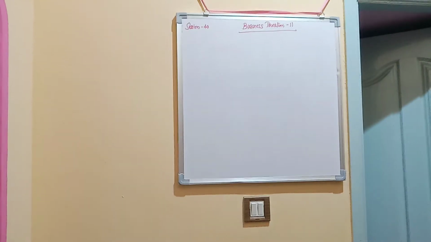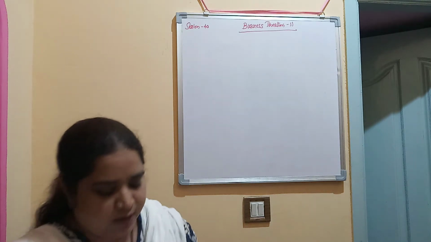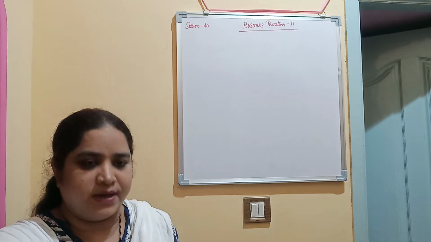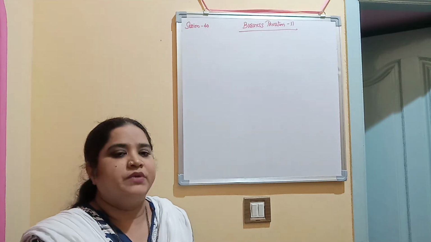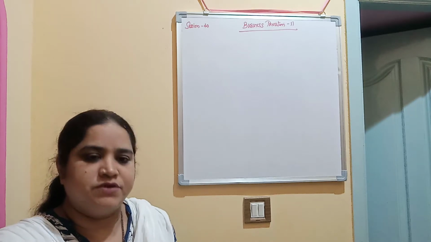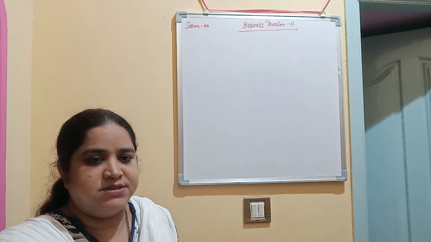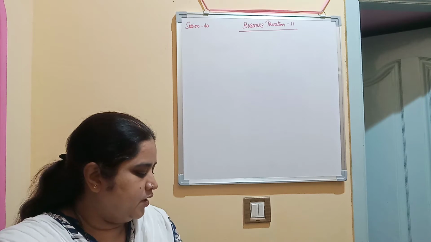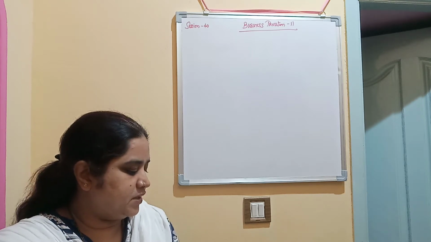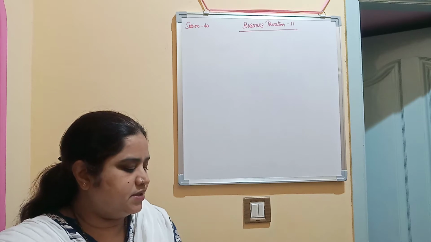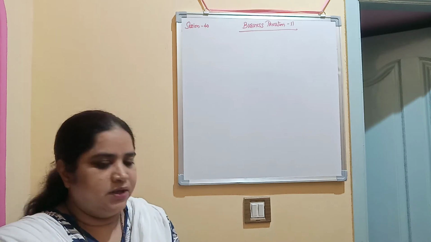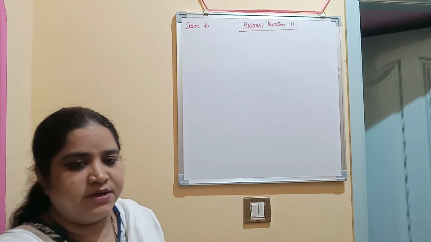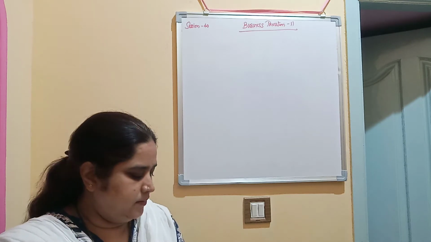Today I shall take up a basic problem on how you treat short-term capital gains and long-term capital gains. There are a few examples given and you have to tell which is a long-term capital gain and which is a short-term capital gain. As discussed before, session 40 study material is giving you a few illustrations. The problem is: state, giving reason, whether the asset is short-term or long-term in the cases given below. There are around 5 cases given, and in those 5 cases you have to mention whether it is a short-term capital gain or a long-term capital gain.